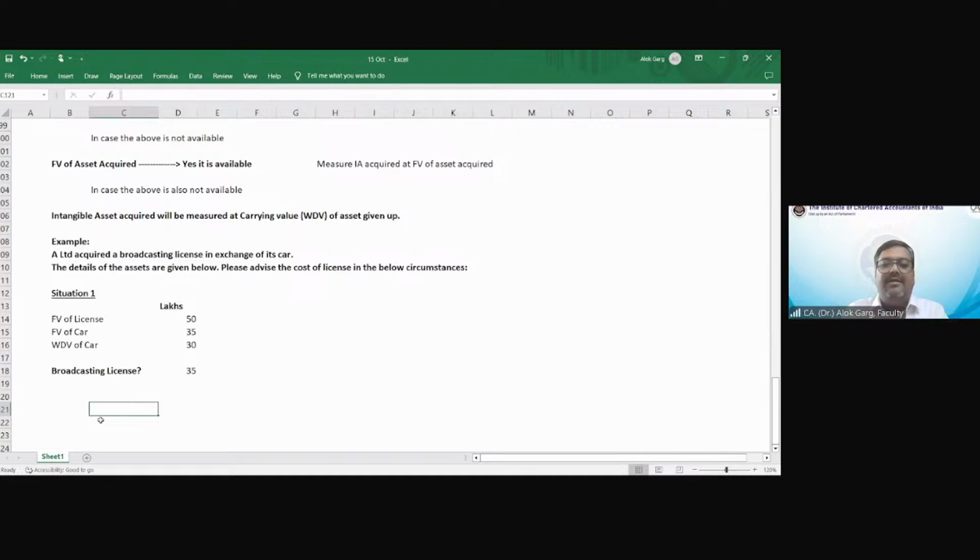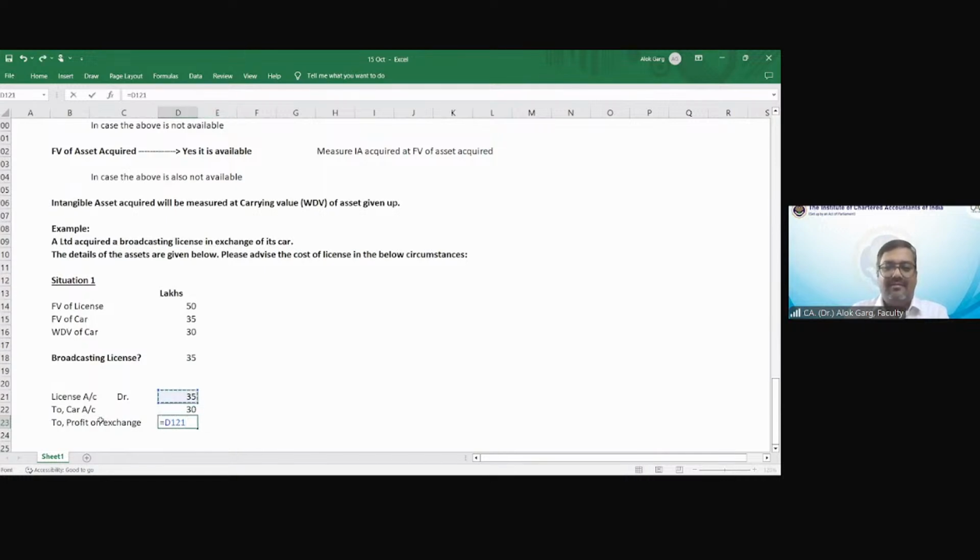So accounting entry will be license account debit, 35 lakh to car account. But car will be credited by 35 or 30? It will be credited by 30. WDV. That is the fair value, the market value. In the books of accounts it is 30, the market value of that car has increased, meaning a profit on exchange. Right?